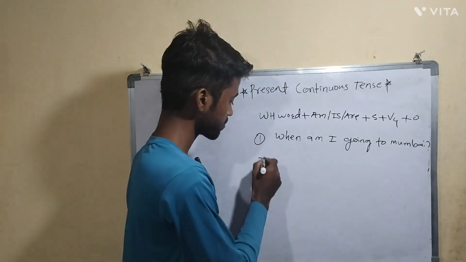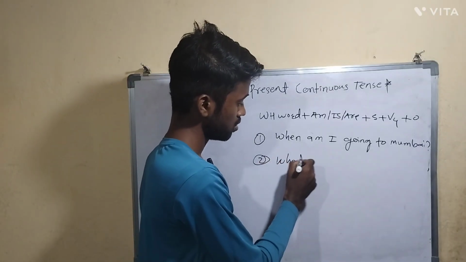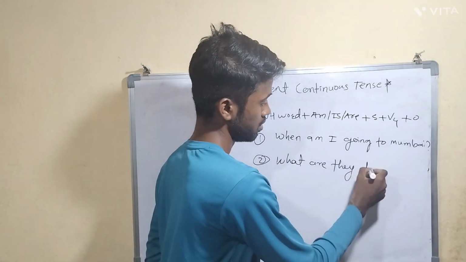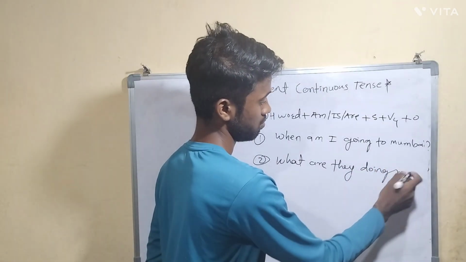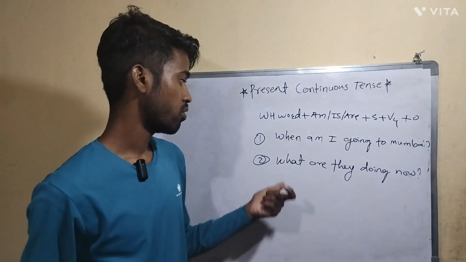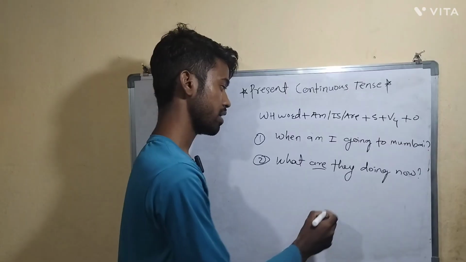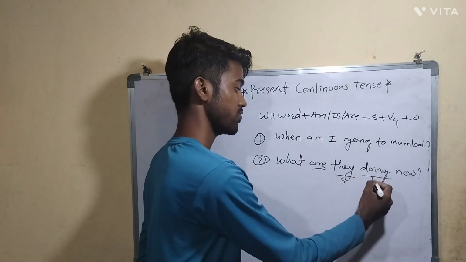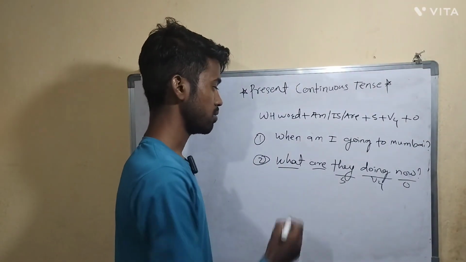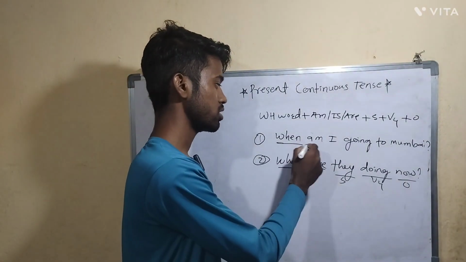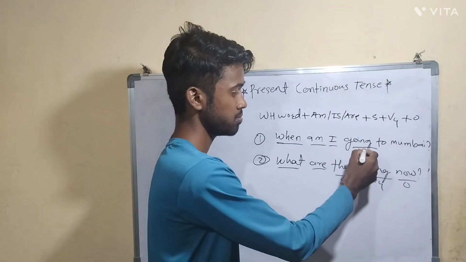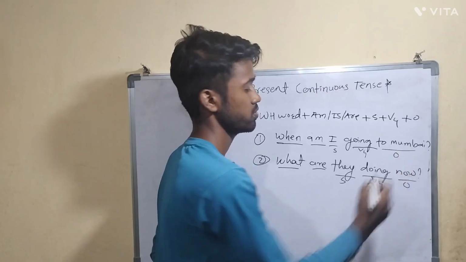Let's take another question. What are they doing now? So here what is the WH word? What is the WH word. Helping verb is are, and they is subject. Doing is fourth form of verb, and this part is object. In the earlier question, when is the WH word. Am is helping verb because subject is I, and this is the fourth form of verb, and this is object.